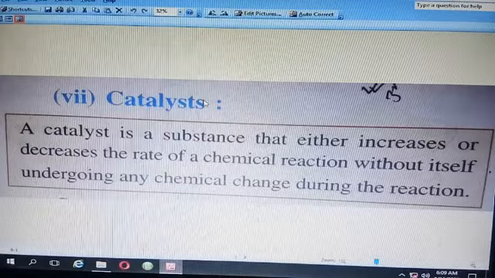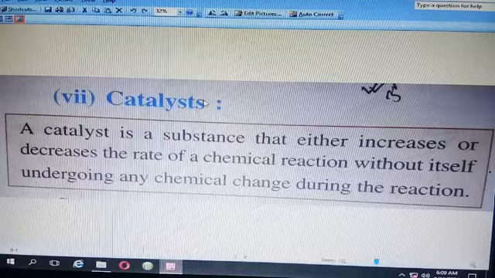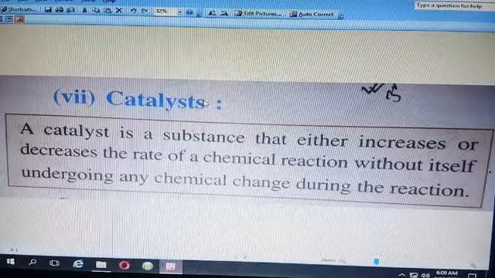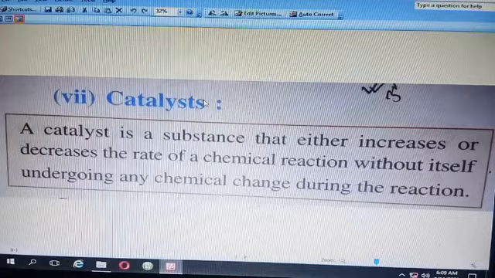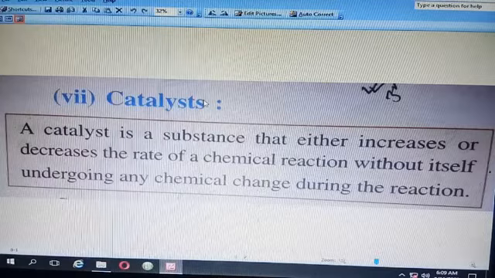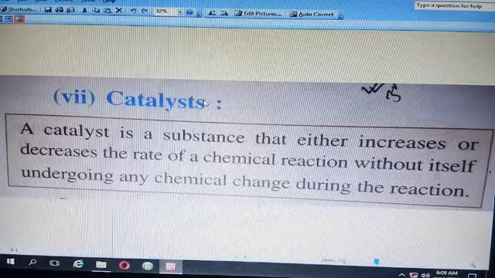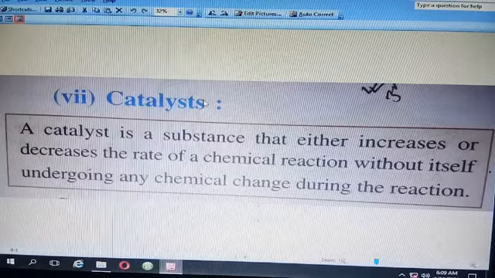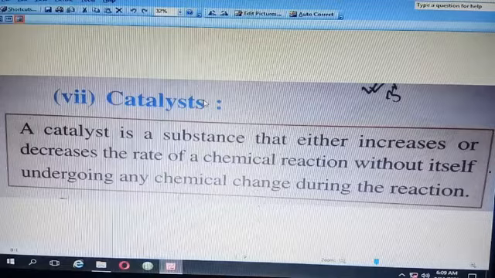It just increases or decreases the reaction, but itself will not take part. Itself will not change. It will remain as it is. Before the reaction, after the reaction, the catalyst will remain the same. Its molecular composition will remain the same. Simply its presence will change the rate of the chemical reaction. Either it will increase or it will decrease.